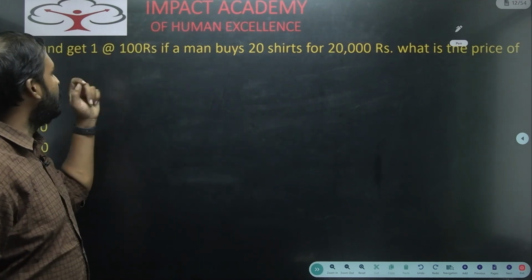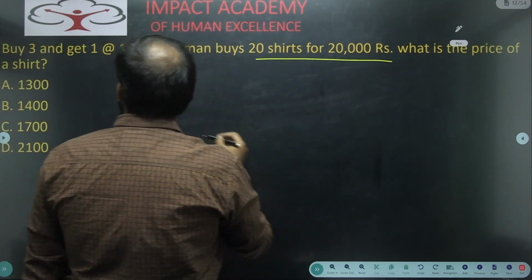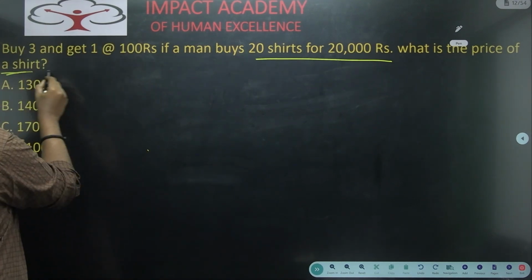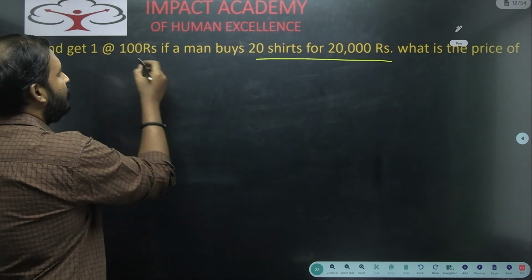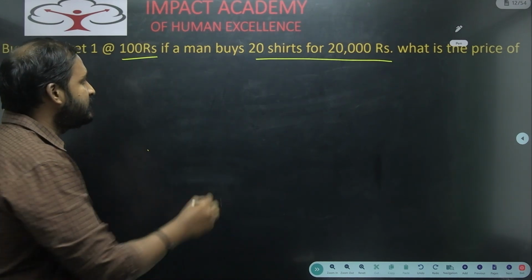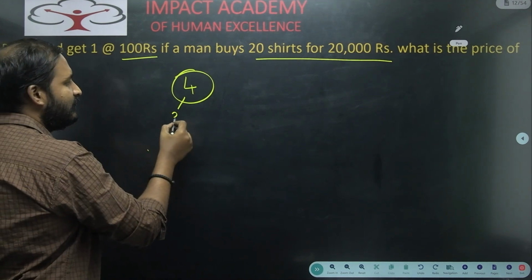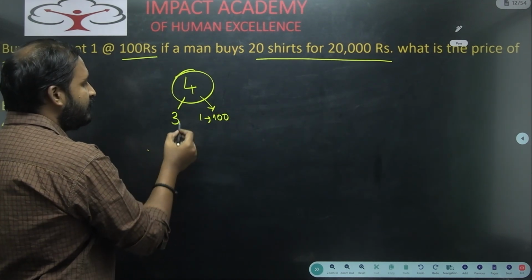Buy 3 and get 1 at 100 rupees. If a man buys 20 shirts for 20,000 rupees, what is the price of a shirt? Now, what is the offer they have given us here? If you buy 3 shirts, you will get 1 shirt for 100 rupees. That means I can make a group of 4 shirts. In this, 3 shirts will have some cost, but 1 shirt will be 100 rupees.